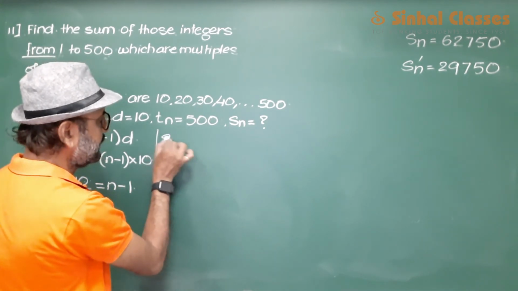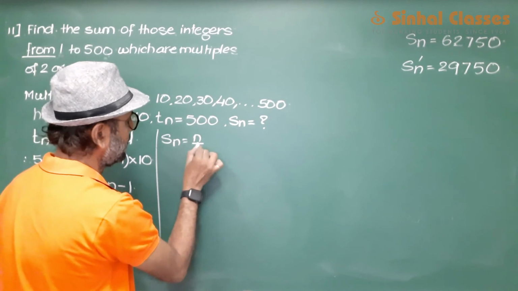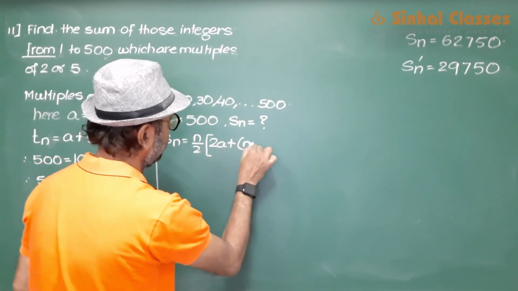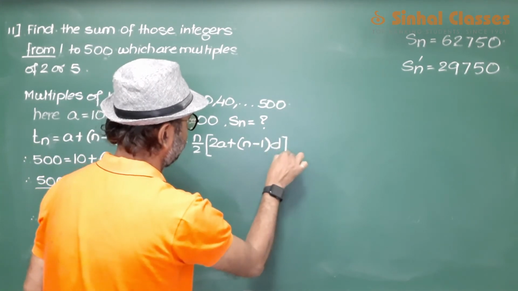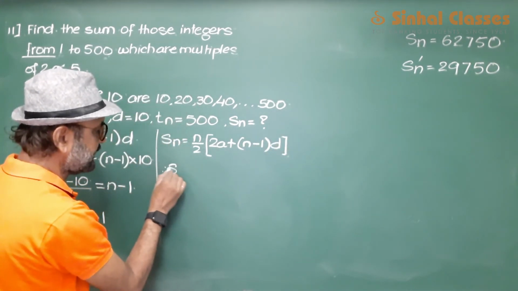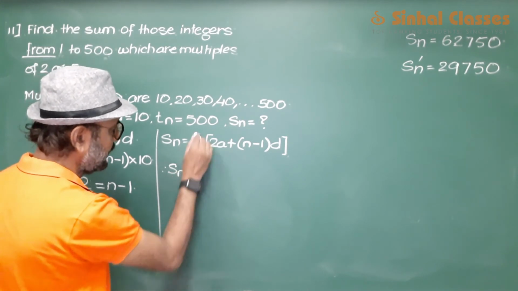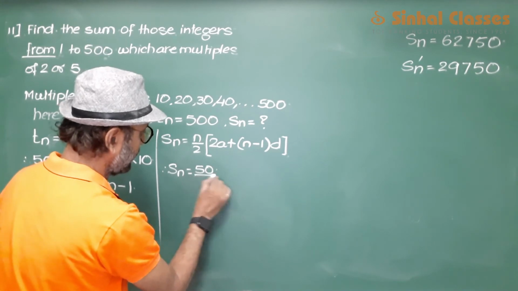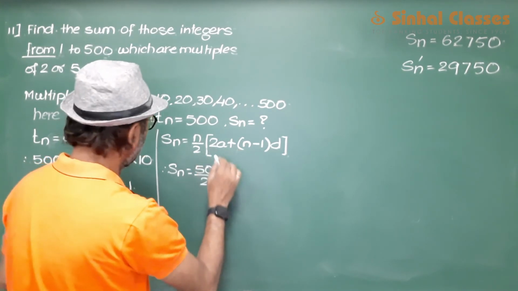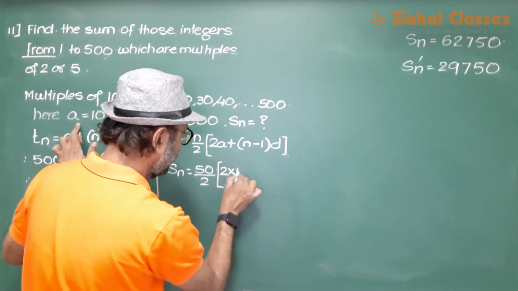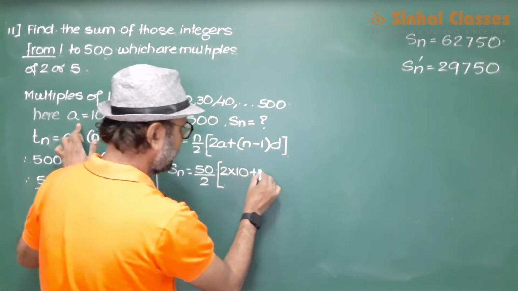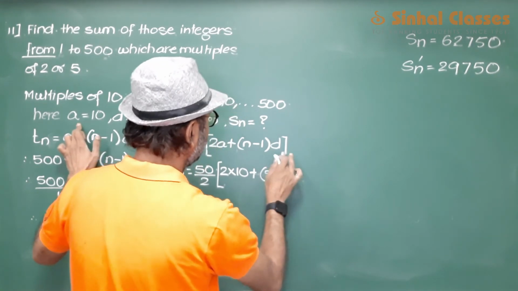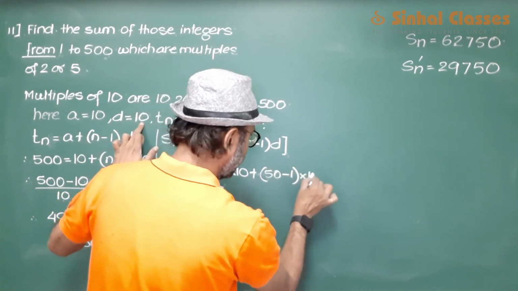Let us find out Sn. So Sn is n upon 2, which is 50, into 2a, which is 2 into 10, plus again n minus 1, which is 49, into d, which is 10.